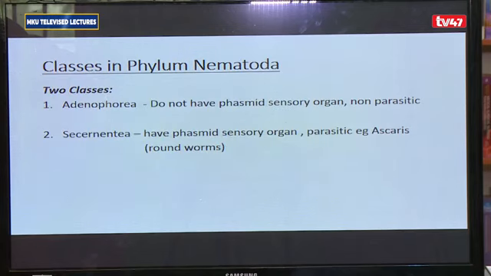For this particular phylum, we have got two main classes based on the presence or absence of a phasmid sensory organ. So the two classes we have in Phylum Nematoda are class Adenophoria and class Sesanitia. Adenophoria are basically nematodes that do not have a phasmid sensory organ. They tend to be non-parasitic. The class Sesanitia are nematodes with the phasmid sensory organ present. They tend to be parasitic in nature.